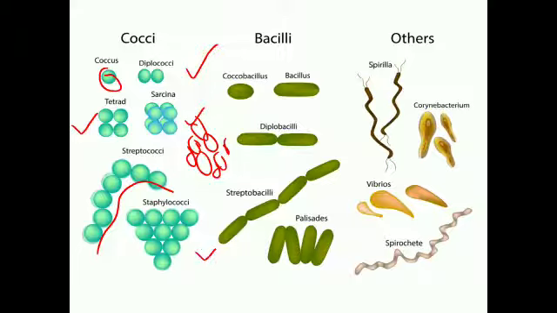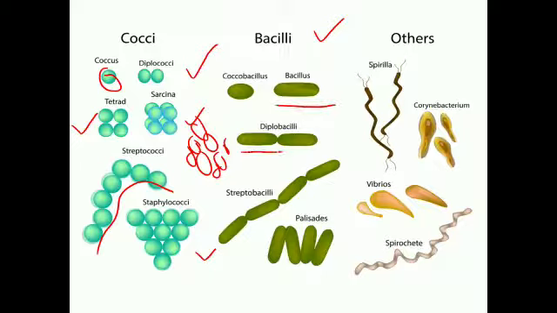Similarly, this is about all the cocci shaped bacteria: monococcus, diplococcus, tetrad, streptococci, sarcina, and staphylococci. The next one is bacilli. In case of bacilli, the first one is called monobacillus. As we know, bacilli means rod shaped bacteria, and monobacillus means a single rod shaped bacterium.